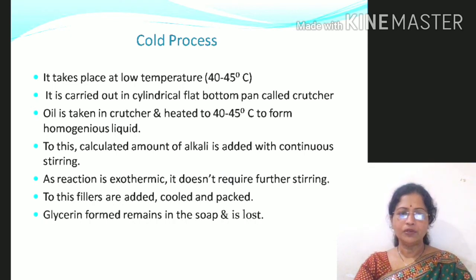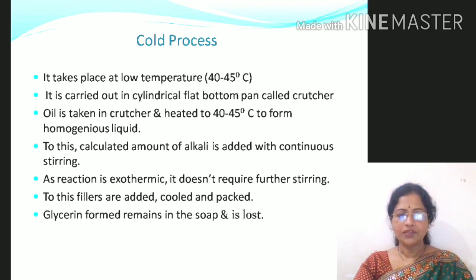Now we will discuss the cold process. This cold process takes place at low temperature, about 40 to 45 degrees centigrade, and that's why it is called the cold process. It is carried out in a cylindrical flat-bottom pan which is called a crutcher. In this crutcher, a mixture of oil and a known amount of alkali is taken and heated at about 40 to 45 degrees centigrade.